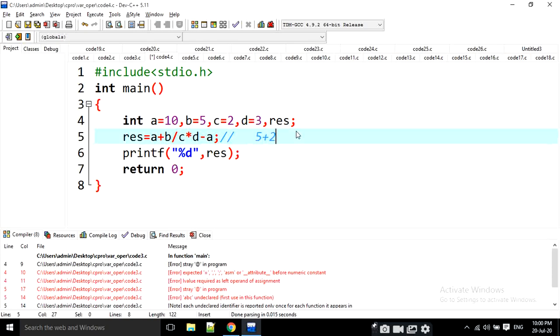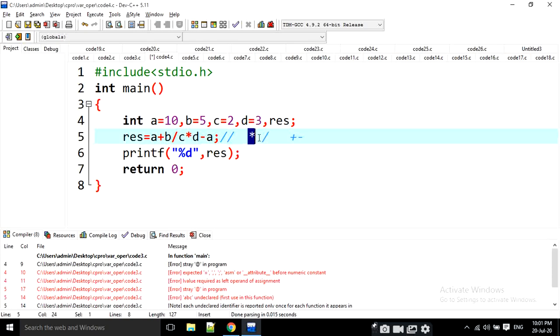The expression is going to be evaluated based on operator precedence. There are four operators, but star and divide have more precedence than addition and subtraction, right? That means these operations have to be performed first.